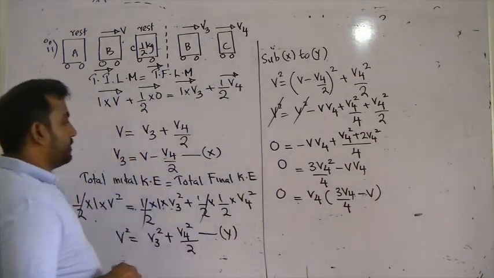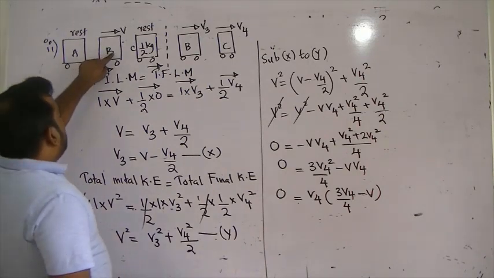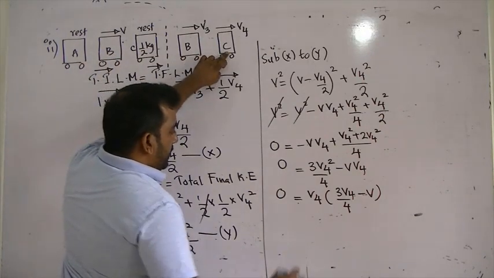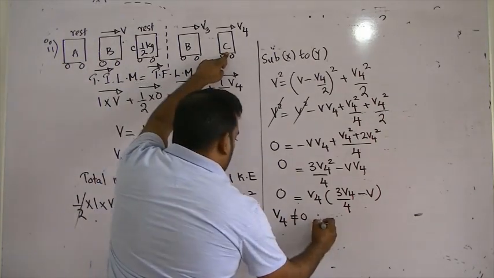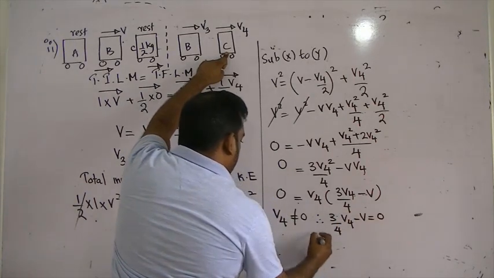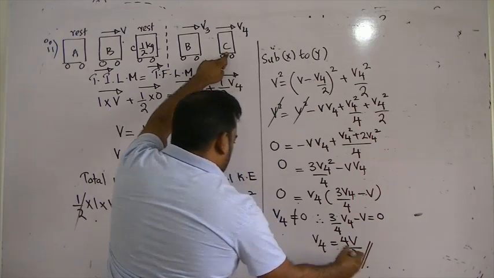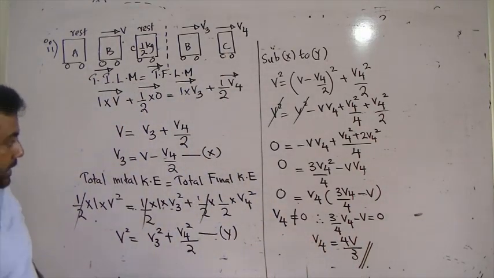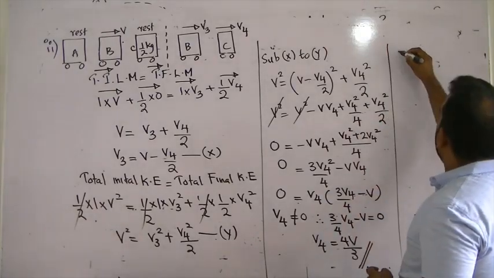Good. When this collides with that, can V4 be 0? V4 can never be 0. Therefore, 3 over 4 V4 minus V is 0. V4 is 4V over 3.